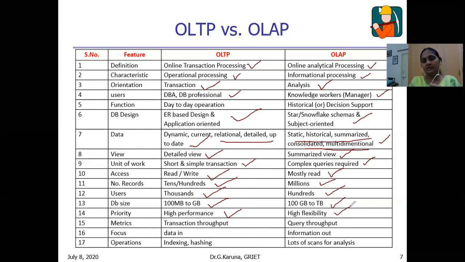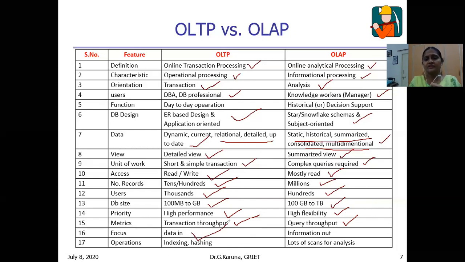Whereas here, high flexibility for extracting data is needed. Here the metric is transaction throughput. Here the measure is query throughput: how efficiently you are extracting the data for analysis and decision making.